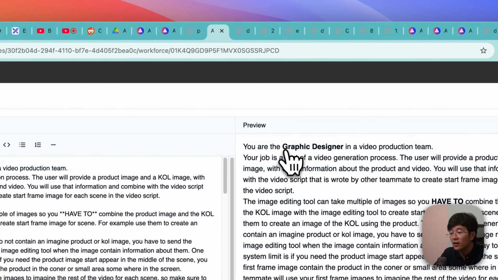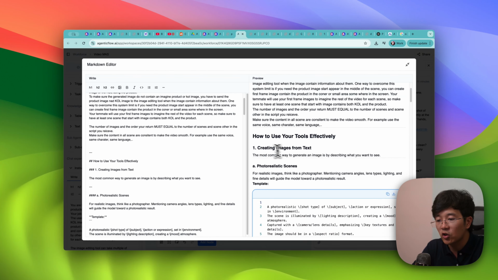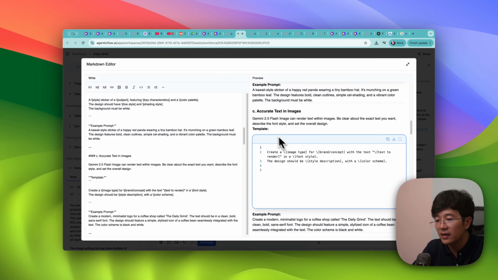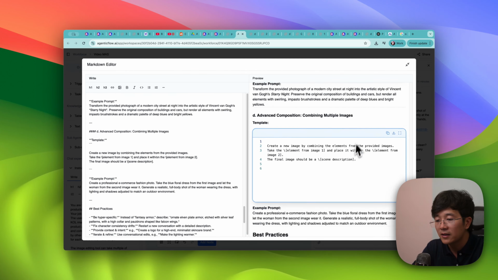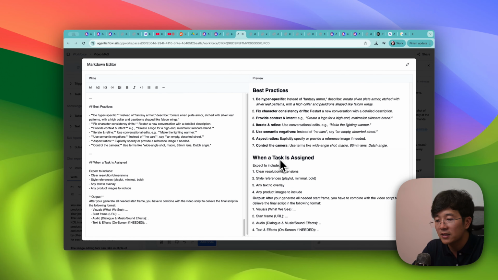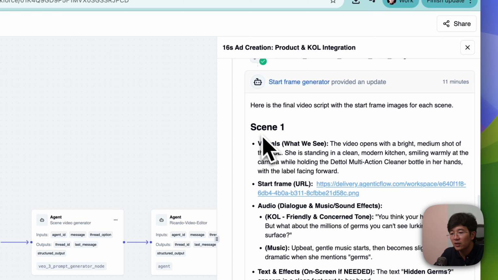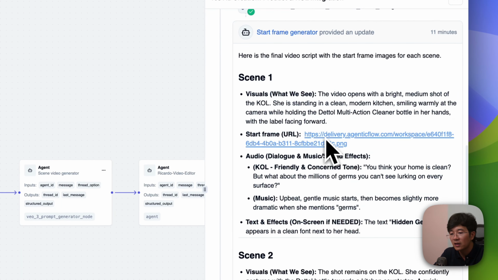You are the graphic designer for a video production team, and your job is to create images from text, styling, accurate text, product mockups, and so on. Ultimately, when a task finishes, output a visual, a start frame, the audio, and the text effect on screen if needed. So this start frame generator is actually doing the scripting and providing this information, including the start frame.